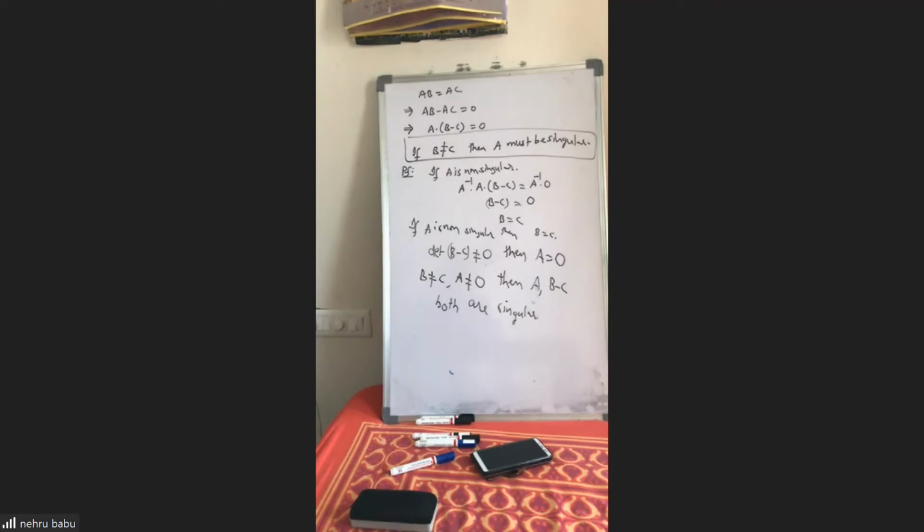If A is non-singular and B minus C is non-singular, both being non-singular is impossible, because det A into det(B minus C) is 0. So both being non-singular is impossible.